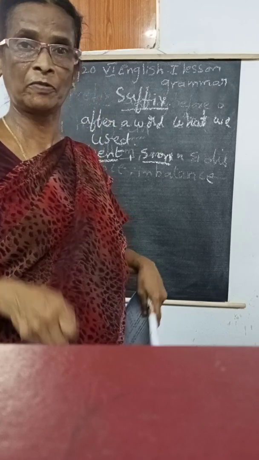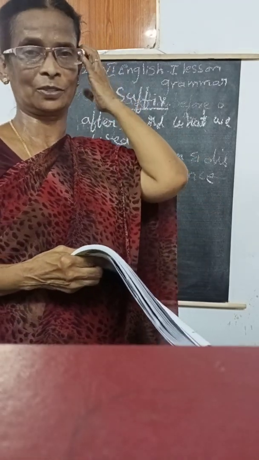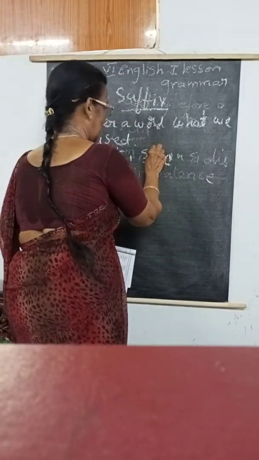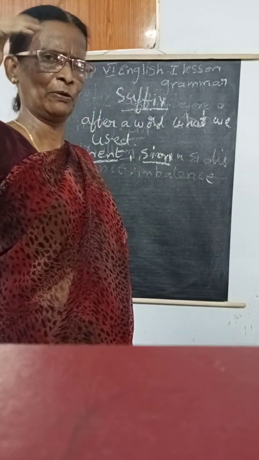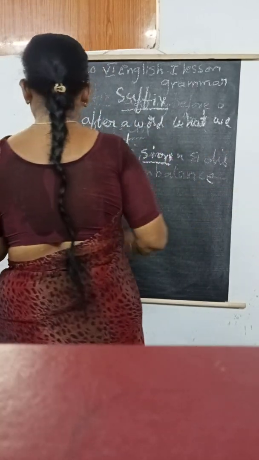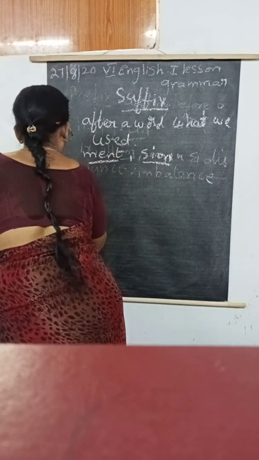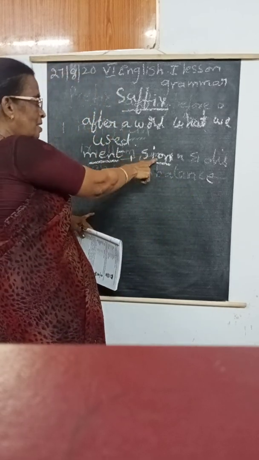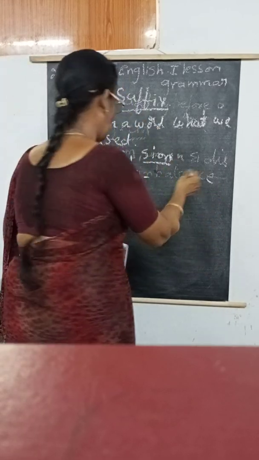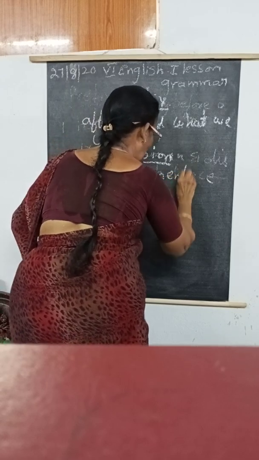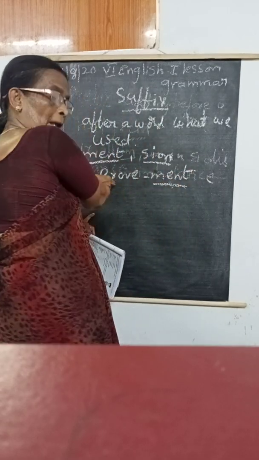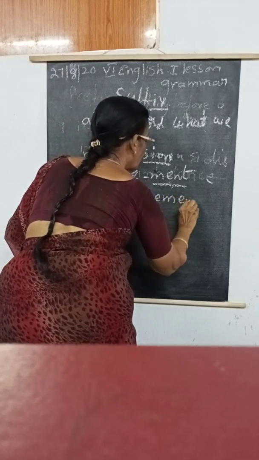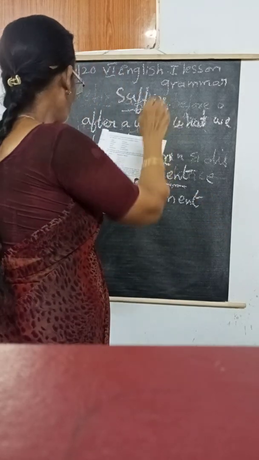At the time of the examination, we won't give this slowly, we will give the general one also. So after the word, what we used: ment and shun, S-I-O-N. More are there. Maybe you learn, you know that also. Here, first one, improve. So, what do we add, shun or ment? Improvement. Very good. When we add the ment, this is the suffix to the improve. Improvement. Okay, ma?